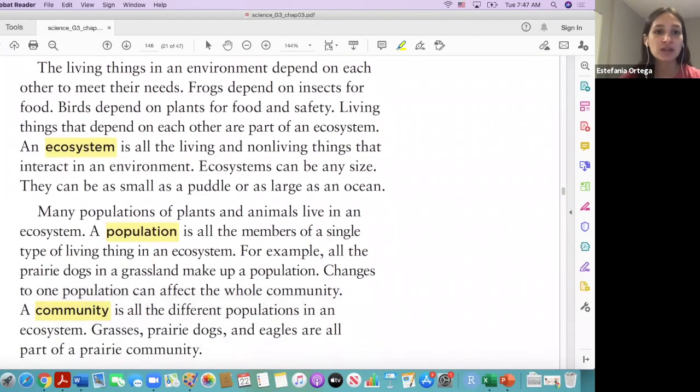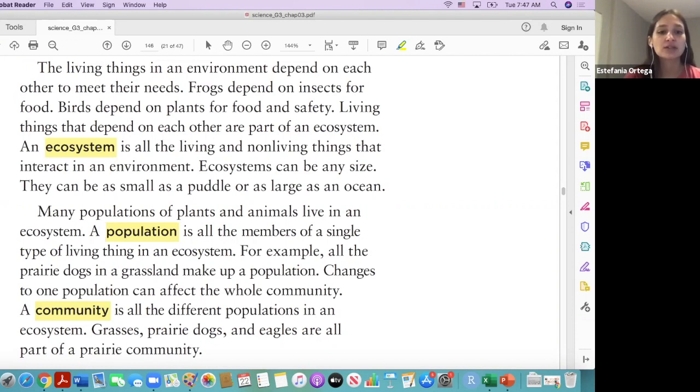So the living things in an environment depend on each other to meet their needs. Frogs depend on insects for food. Birds depend on plants for food and safety. Living things that depend on each other are part of an ecosystem. An ecosystem is all the living and non-living things that interact in an environment. Ecosystems can be any size. They can be as small as a puddle or as large as an ocean.